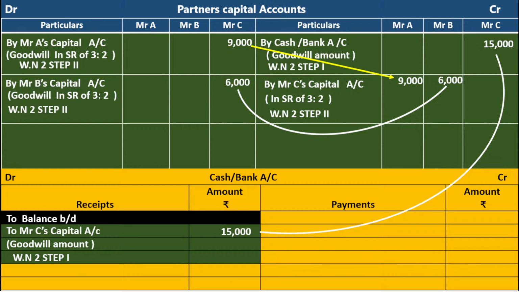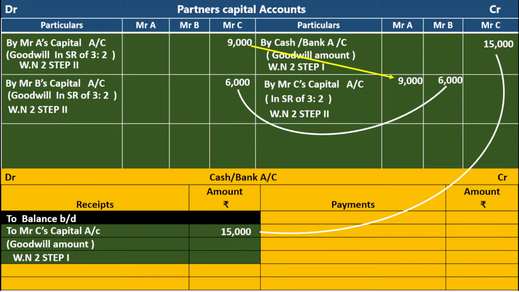If you don't want to follow the rules of debit and credit, and just want to solve the question, first you write in the cash or bank account to Mr. C's capital account, the new partner's capital goodwill amount. Second step is to write on the credit side of C's capital account. Then transfer this amount to the old sacrificed partners. C's capital account debit to Mr. A's capital account, to Mr. B's capital account. When all the accounts are in the same format, it is a contra. So C's capital account is debited, A and B credited by Mr. C's capital account. This 9,000 is taken from here, and this 6,000 is taken from this place to this place.